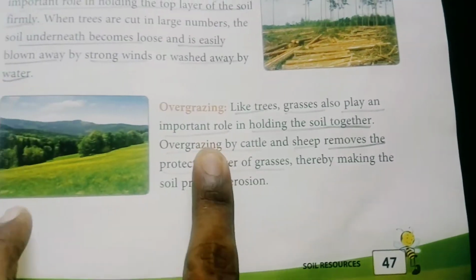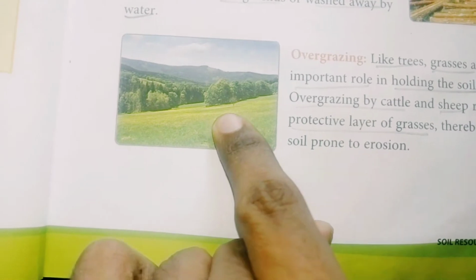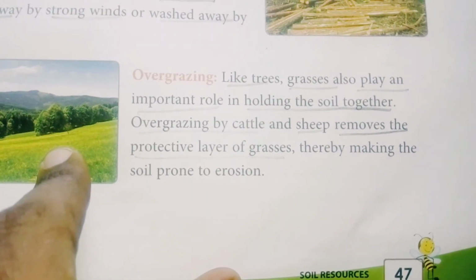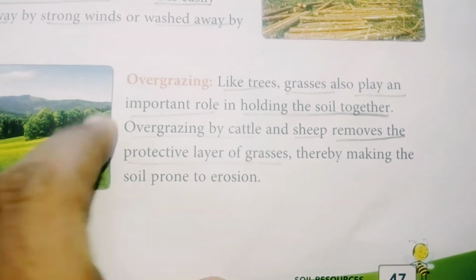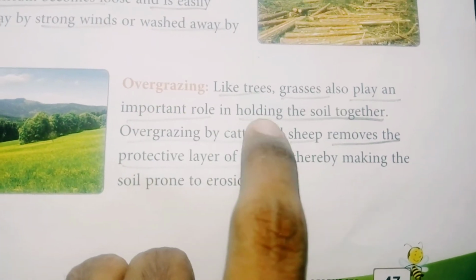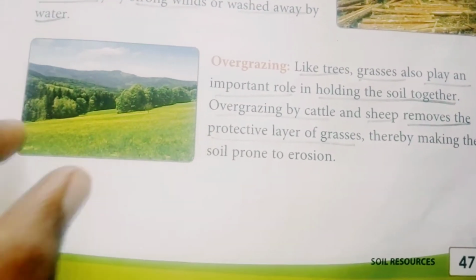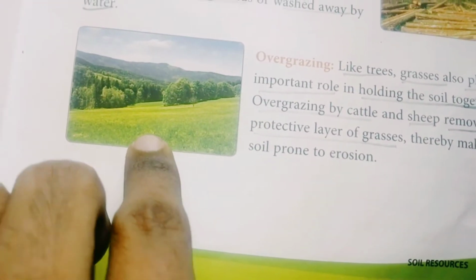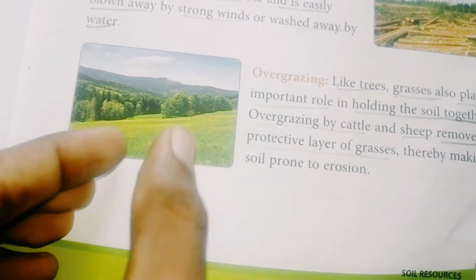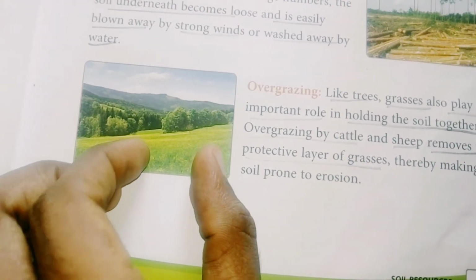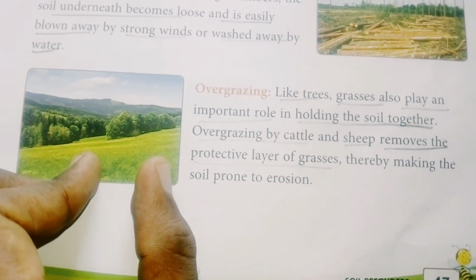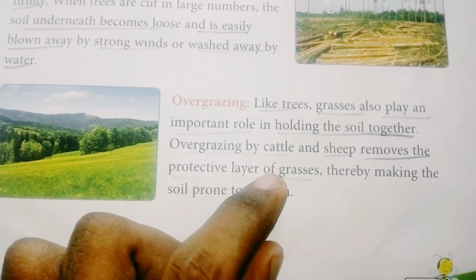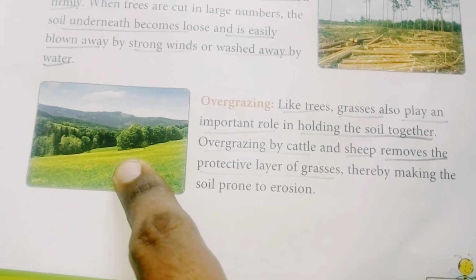And overgrazing means when the animals come and eat the grass, what happens? The grass also plays an important role in holding the soil together. So as the grass holds the soil together, when they come and eat this grass, they also lose the connection with that soil, and it makes the soil loose, and in this way it is prone to soil erosion.